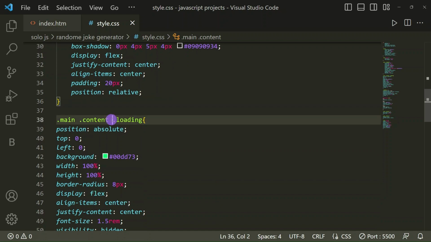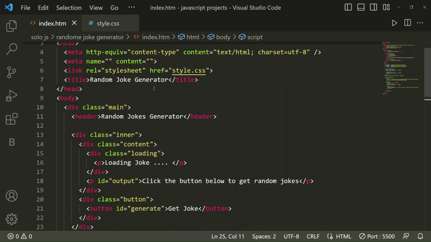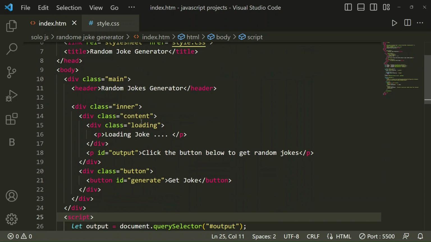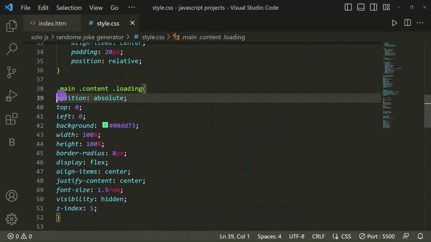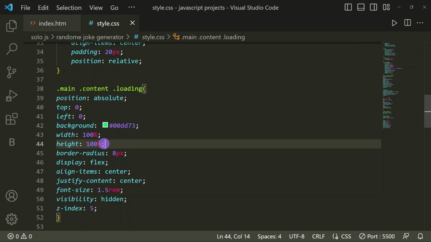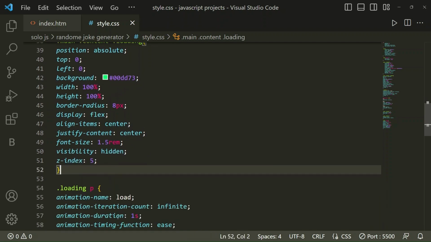Then we come to the class loading, which is in the content class. I'll show you, here is the class loading in the content class. Here position absolute, top and left I have taken 0, with a background color, and width and height 100%, and border radius 8 pixel, display flex, align items center, and justify content center. Then font size 1.5 rem, visibility hidden, and z-index 5.